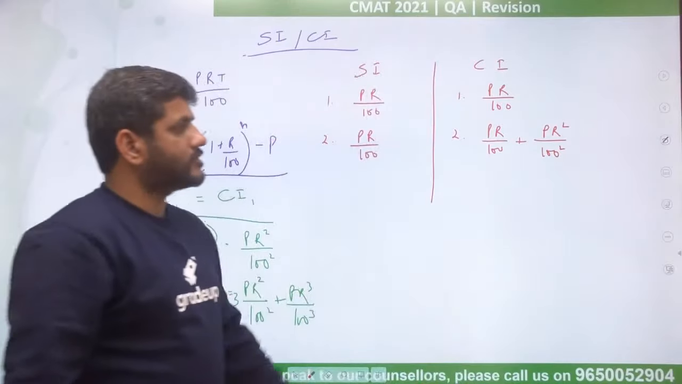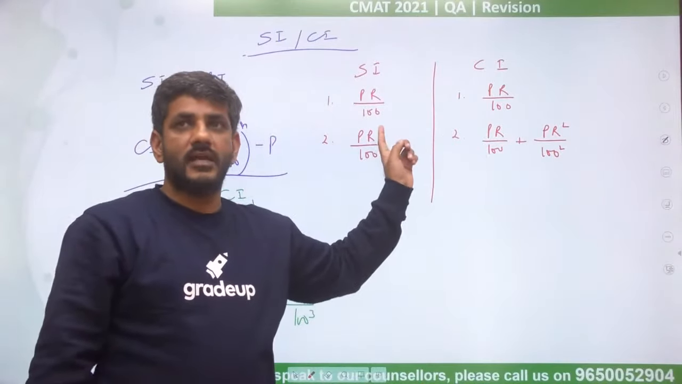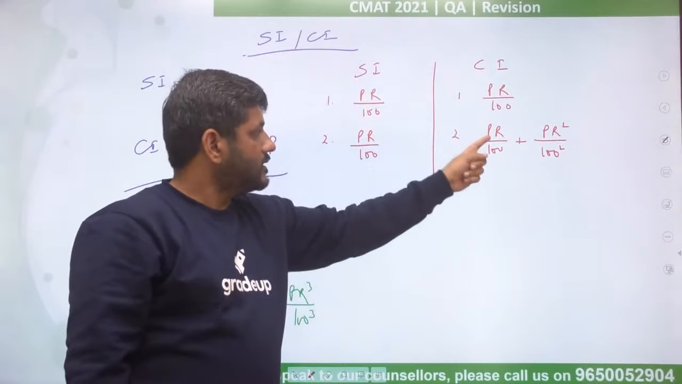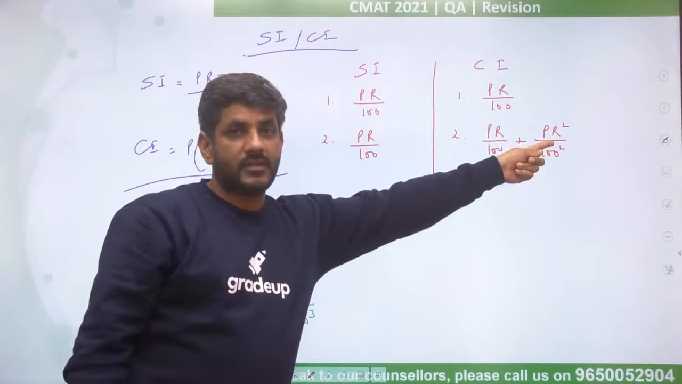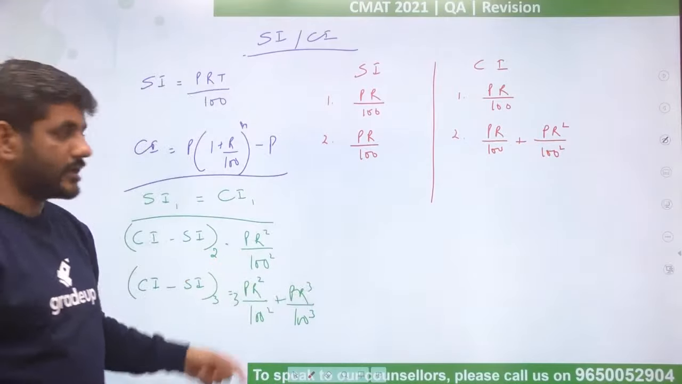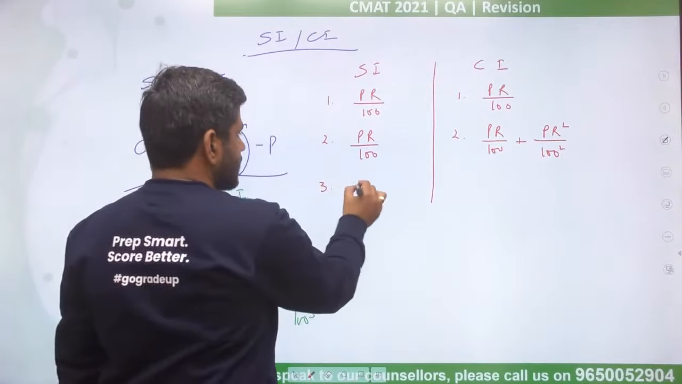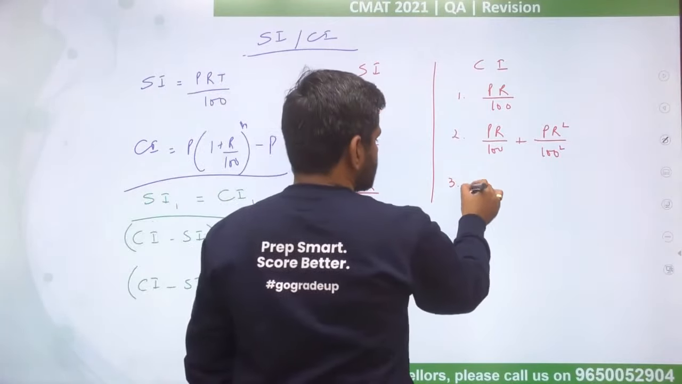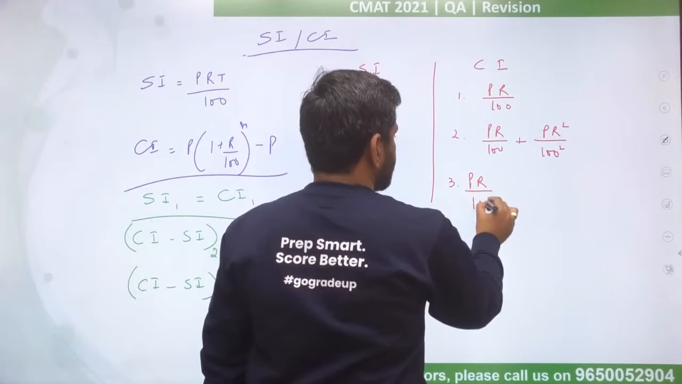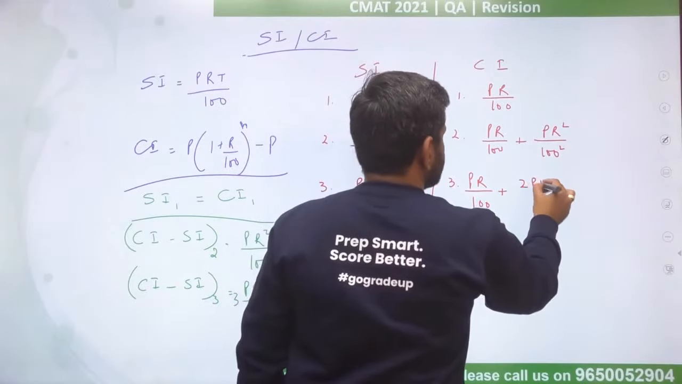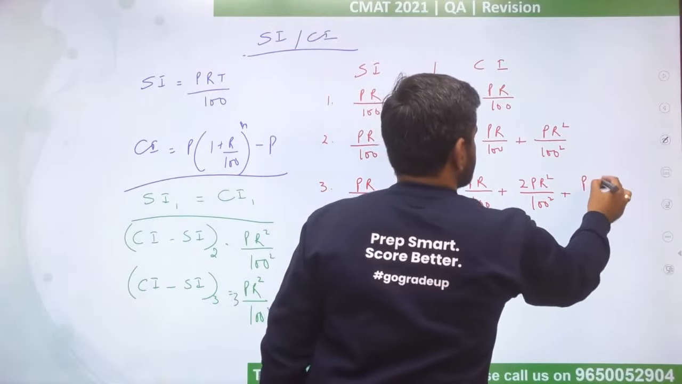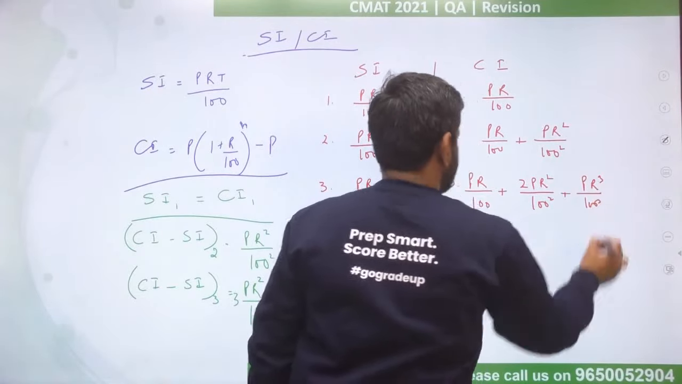This is exactly when we talk about the difference of SI and CI of 2 years. That is this amount. You can see this. First year they are same. Second year these two are same. So what is left is that amount which I have written over here. Third year, it is again P into R divided by 100. But in the third year, this is P into R divided by 100 plus 2 into P into R square divided by 100 square plus P into R cube divided by 100 cube.